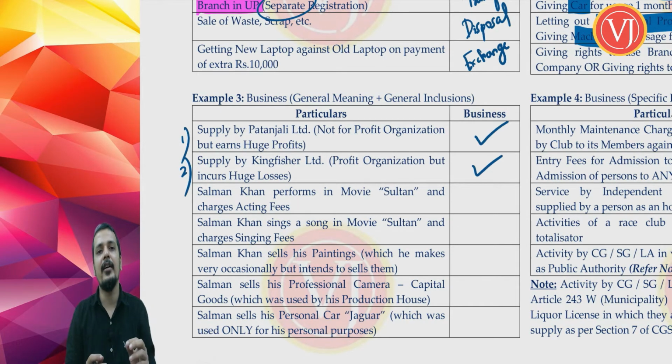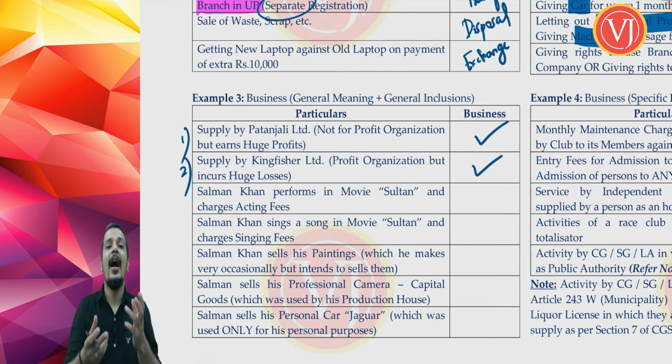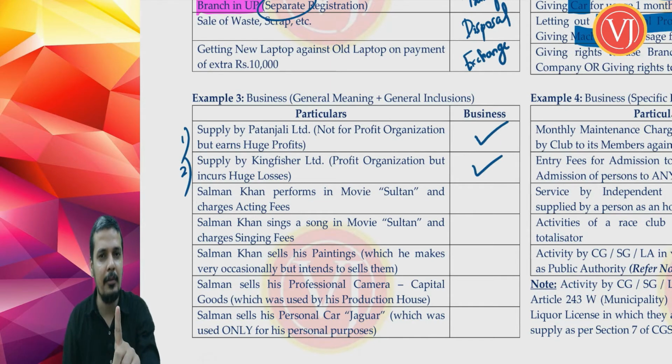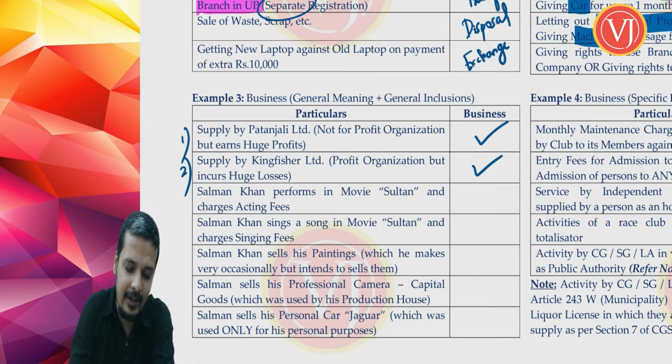Now, here the intention was to earn profit, but you did not actually earn profit. Actual earning of profit is also not relevant. Intention to earn profit is not relevant. Actual earning of profit is also not relevant. So that you have to understand.